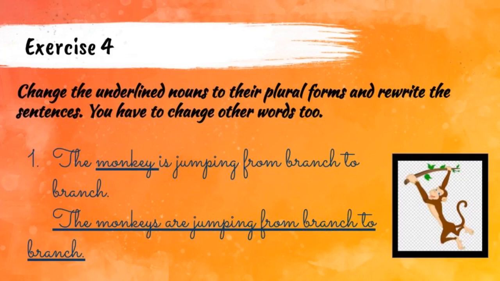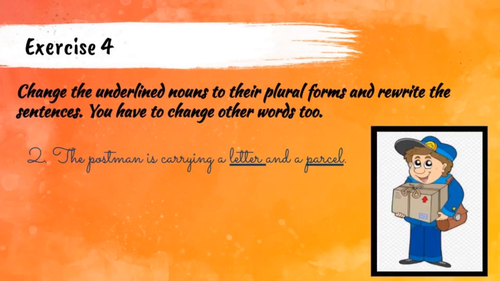Already as I said, the underlined word is monkey and it is changed to its plural form as monkeys. Is will be changed as are. So the answer is the monkeys are jumping from branch to branch. Students, let us see how to write the second one. The second sentence is the postman is carrying a letter and a parcel. Okay, how many underlined words are there? 2 words are there. One is letter and another one is parcel.